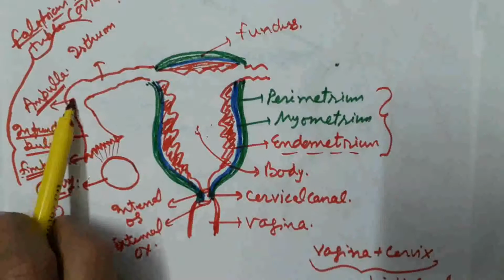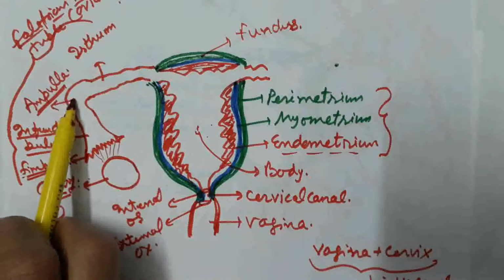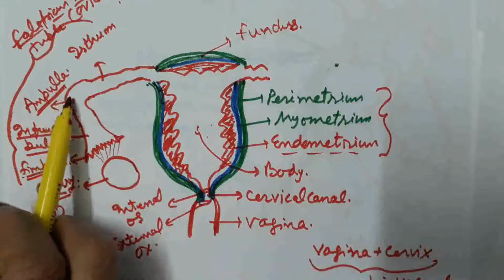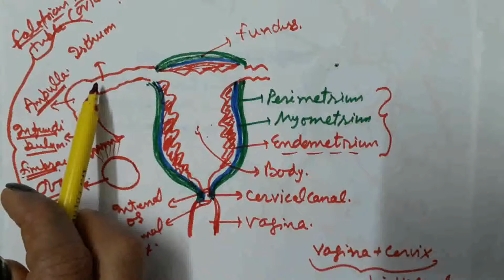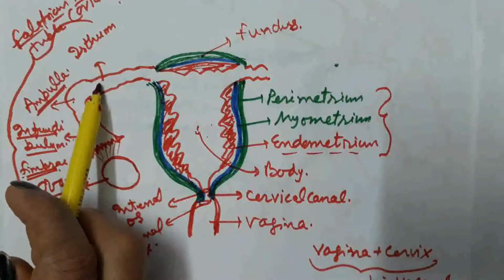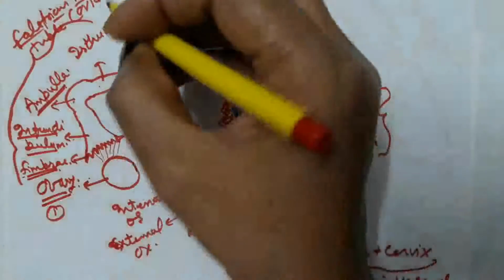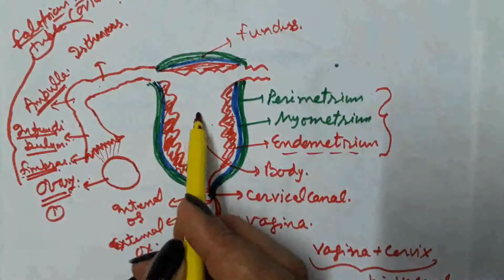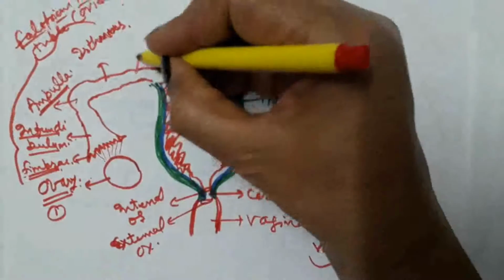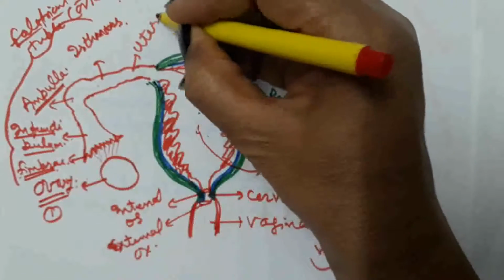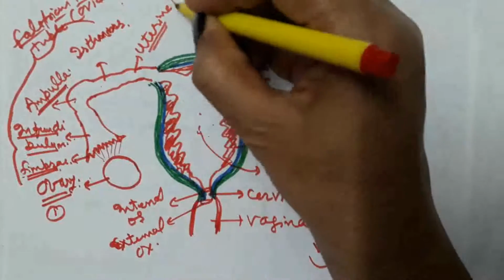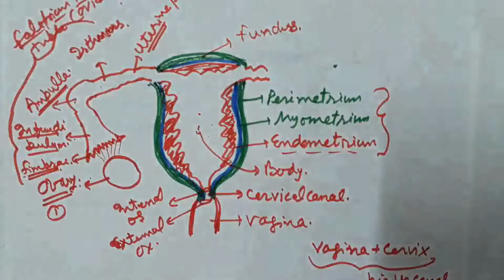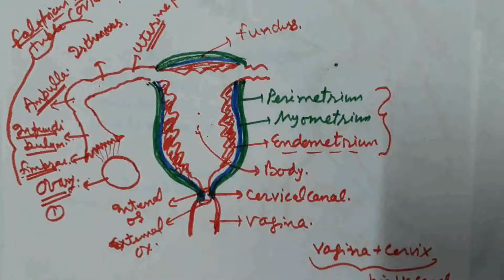The infundibulum opens into the broader part of the fallopian tube, that is called the ampulla. The ampulla opens into the narrow part of the fallopian tube, that is known as the isthmus. The isthmus opens into the uterus through the uterine part of the fallopian tube. The fallopian tube is the site of fertilization.